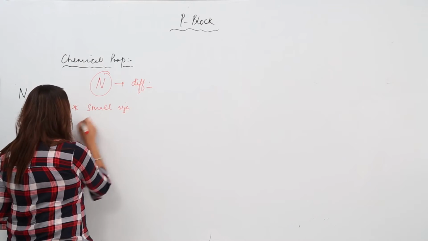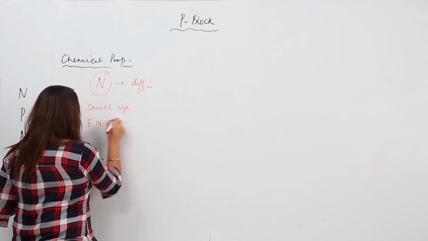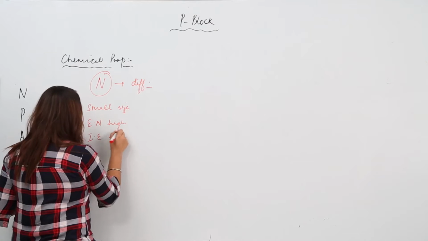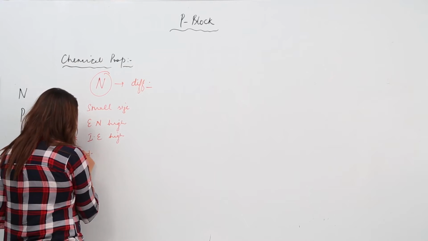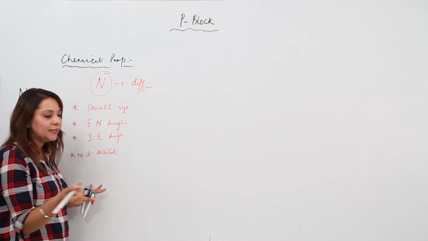Now the reason behind its difference is that it is the smallest of all. That means due to its size, its electronegativity is high and its ionization energy is high, and there is no vacant d orbital, as it has atomic number only 7.